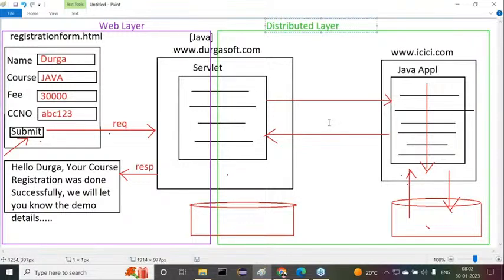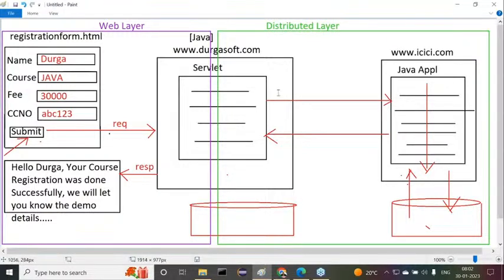Now understand this clearly. This servlet, or maybe with the help of some other component, can consume a remote service or not. Now get this: the servlet is a Java program, and this ICICI application is also a Java program. Your local machine and remote machine: the local machine contains a Java program, the remote machine also contains a Java program. The local machine is executed by a JVM, and the remote machine application is also executed by a JVM. This is the distributed layer.